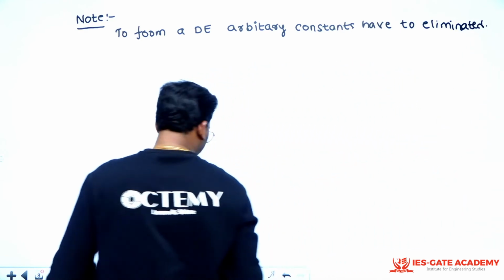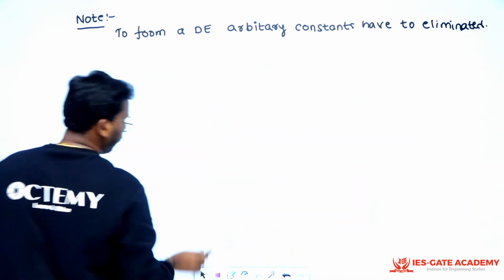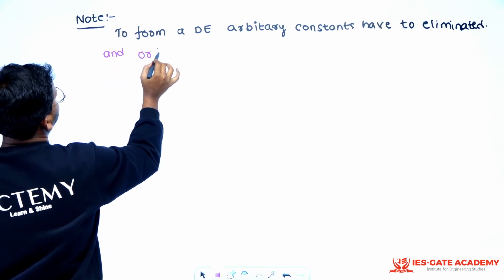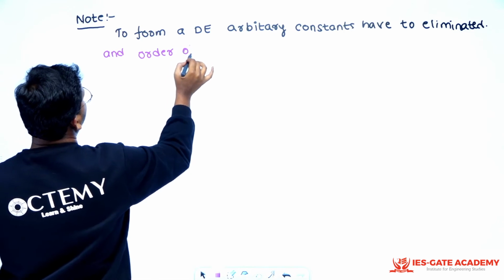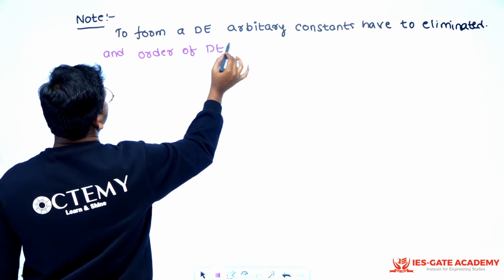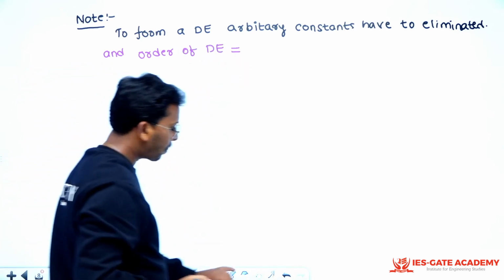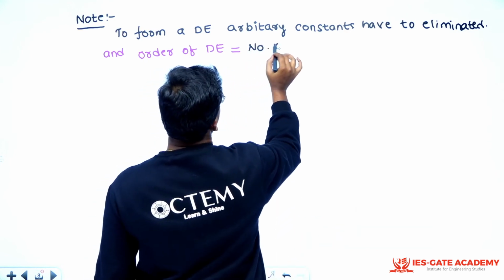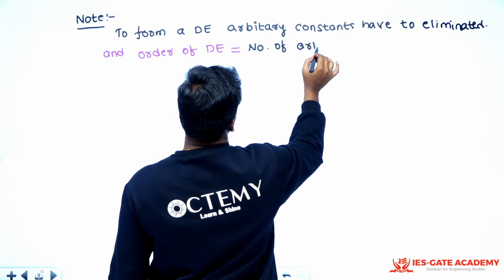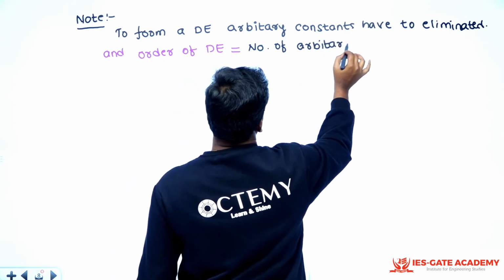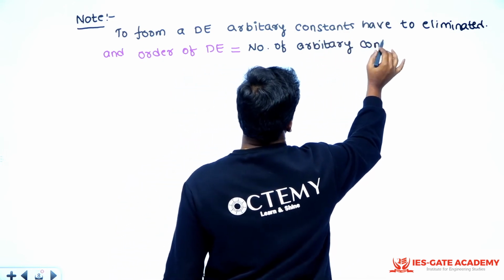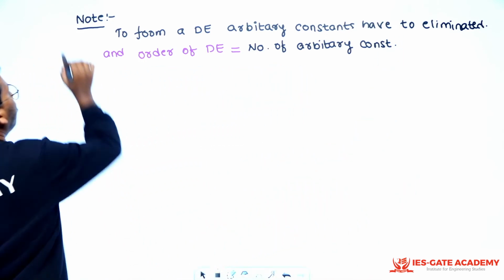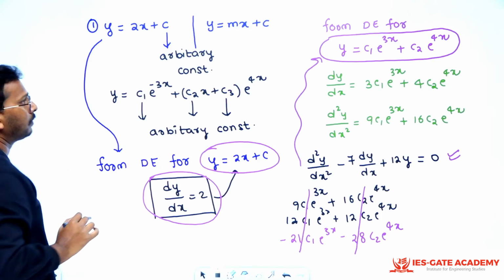And the important point is this: the order of the differential equation will be equal to the number of arbitrary constants. Right? So this is the first notable point which you have to remember, sir.